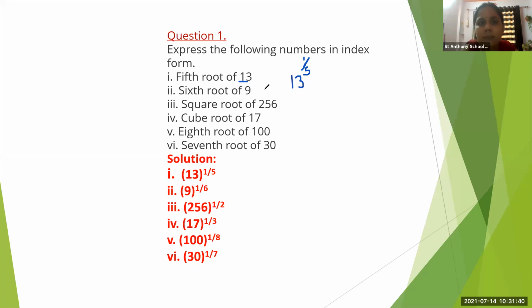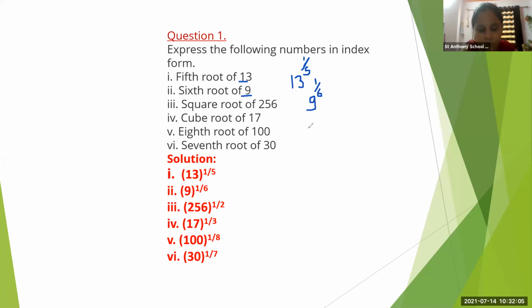Similarly here, sixth root of 9. So we will take 9 as base, and sixth root, root means what? 1 upon 6. Sixth root means 1 upon 6. So this is the base, 13 is the base. Here 9 is the base. Sixth root means what? 1 upon 6.